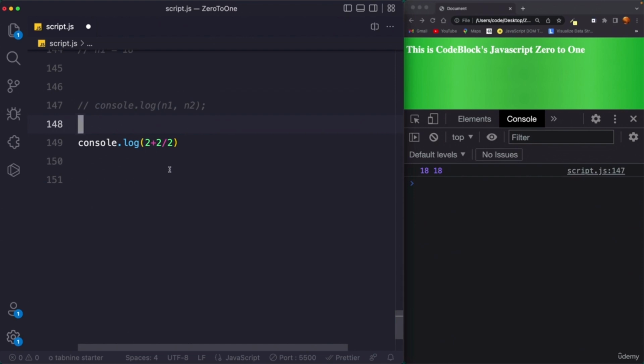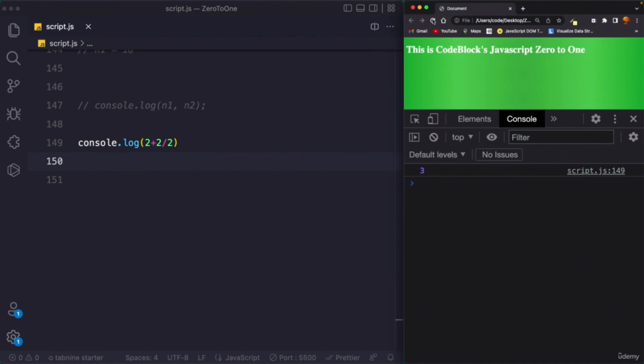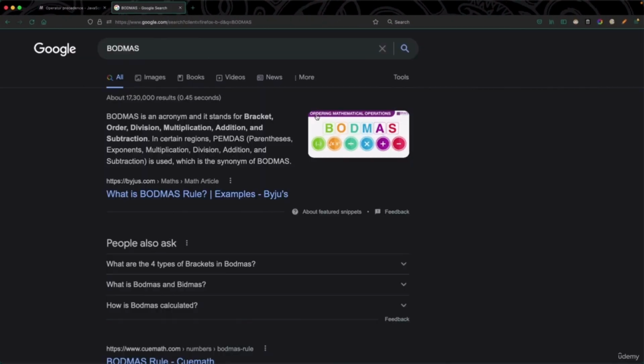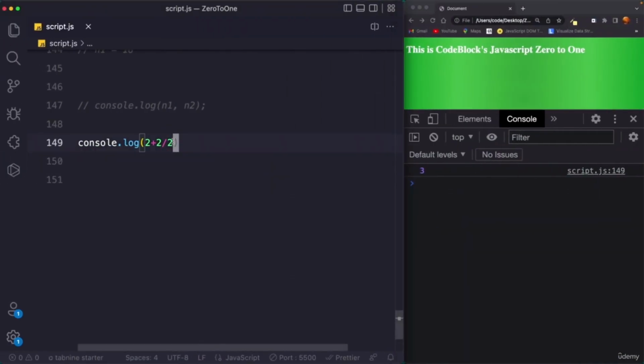So the output of this code will be 3. Okay, so if I save this, reload, it says 3, and if you said 4, I'm sorry, you clearly did not understand the concept of BODMAS in school. You can see that division is performed first, and then addition, right? So 2 divided by 2 will be evaluated first, which would result in 1, and then 1 would be added to 2. So it will result in 3.